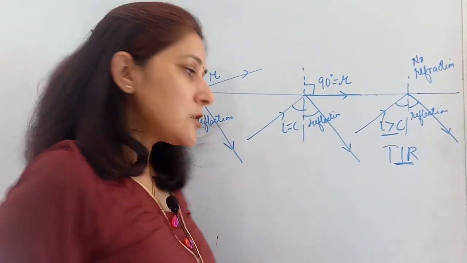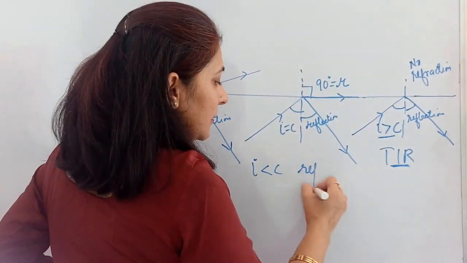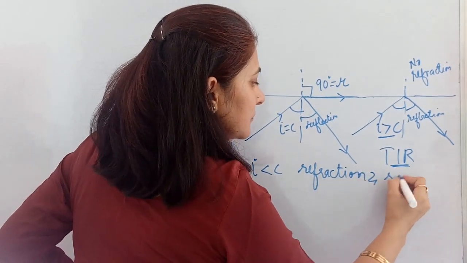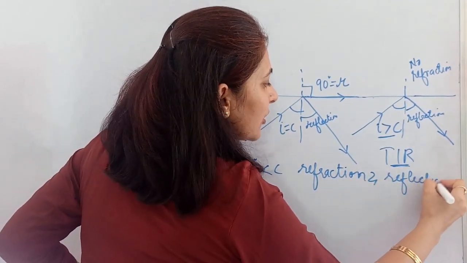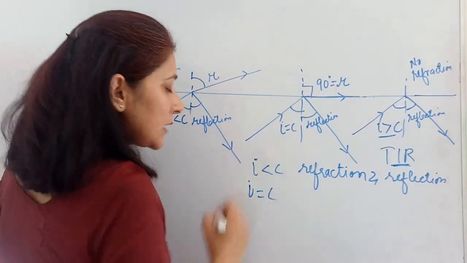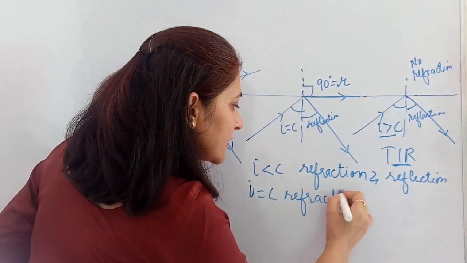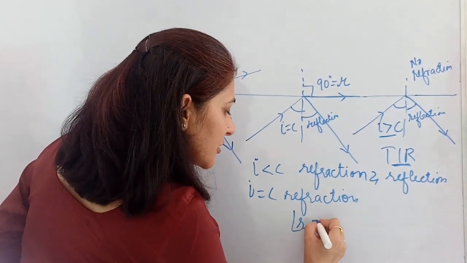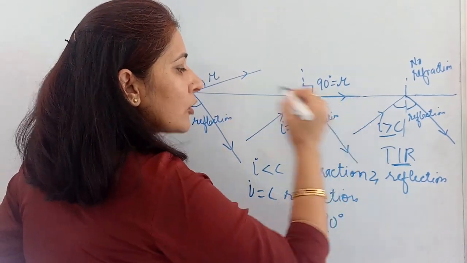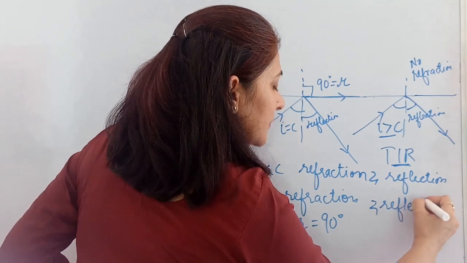So what three things did we conclude? When I is less than C, both refraction and reflection phenomena will be there. When I is equal to C, refraction will be there, and in this situation the angle of refraction is equal to 90 degrees. That means the refracted ray is moving along the interface, and reflection is also there.